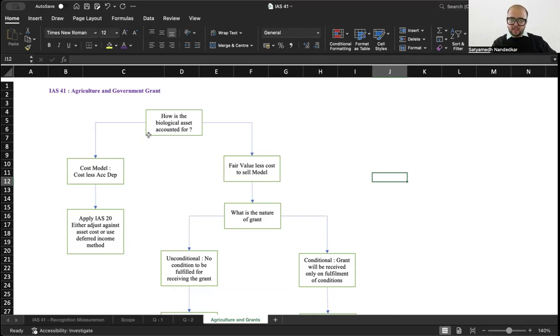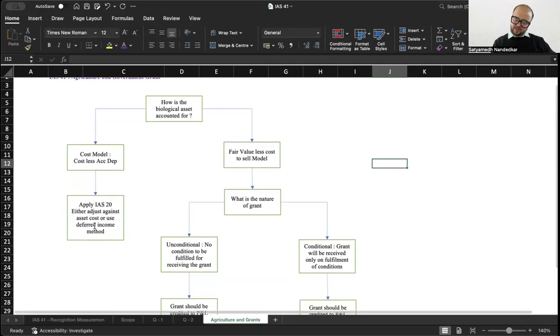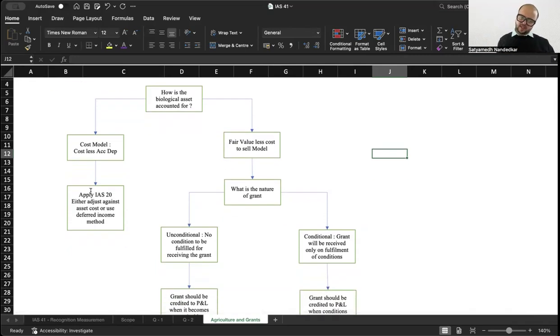ठीक है. Check how is the biological asset accounted for. If you have used the cost model for accounting for the biological asset, apply IAS 20, which means either adjust against asset cost or use the deferred income method. This is a very simple situation. If you are using the cost model for accounting for biological assets, apply IAS 20 like you usually do, adjust against cost or treat it as deferred income.